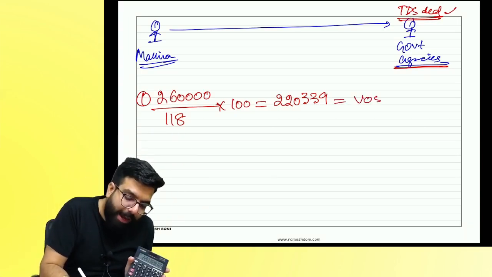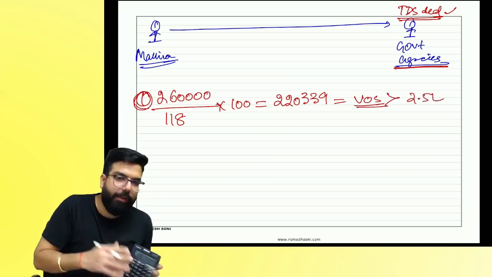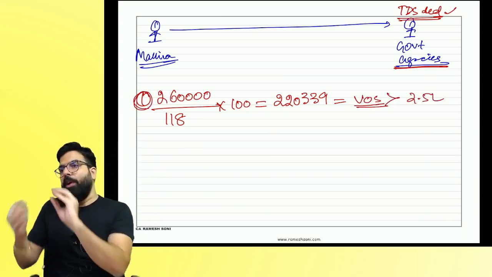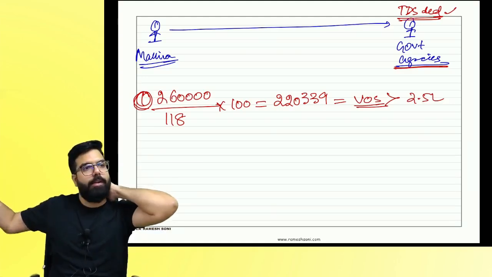Is the value of supply, is the contract value more than 2.5 lakh? Will TDS come on the first one? Everyone is clear? So when a government department is paying, will it deduct TDS? Sure. Next.